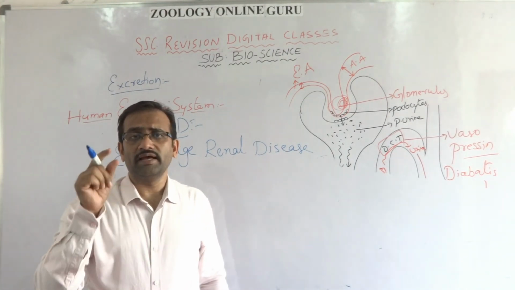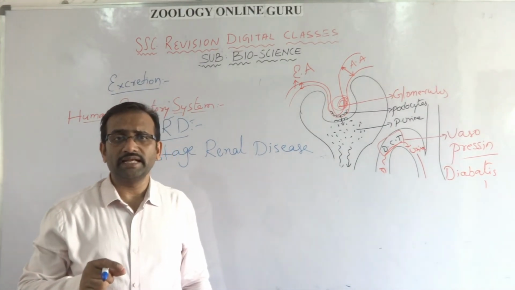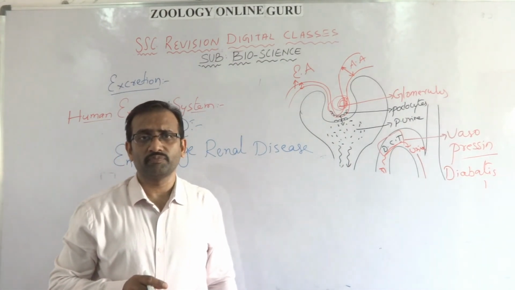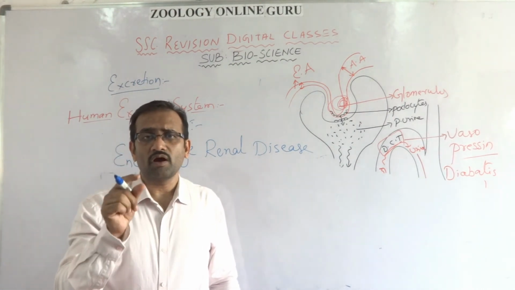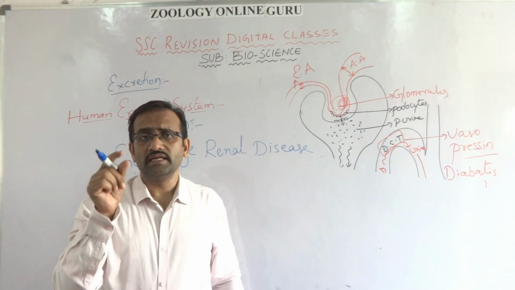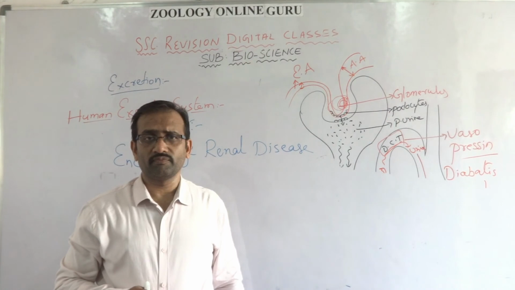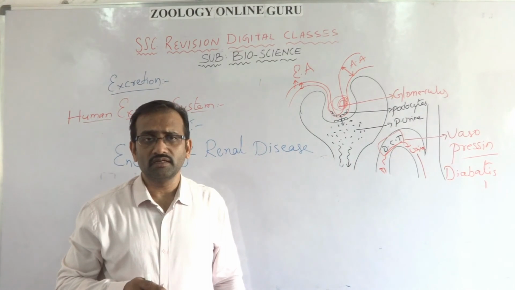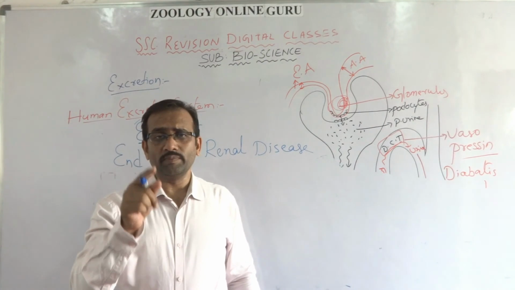The dialyzer contains dialyzing fluid, and the tubes present in the dialyzer equipment are made up of cellophane material. Dialyzing fluid is equal to the plasma of the blood. The composition of the dialyzing fluid is exactly equal to the composition of the plasma except urea. In persons without functioning kidneys, the blood contains a high amount of urea, which is called uremia.